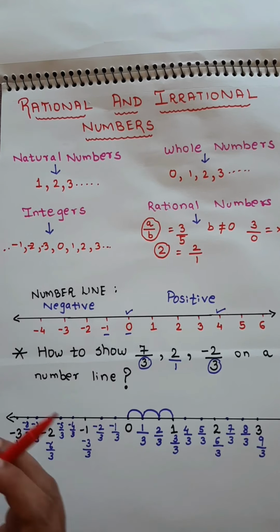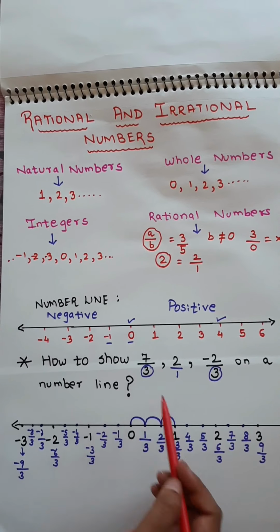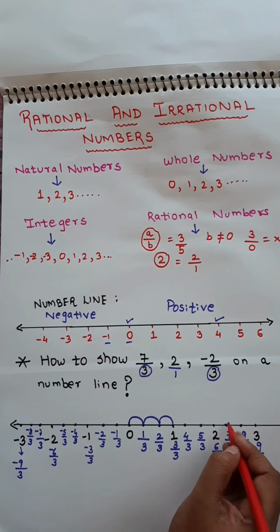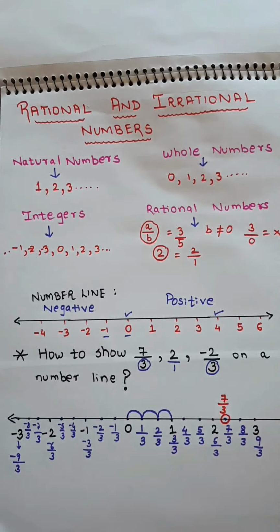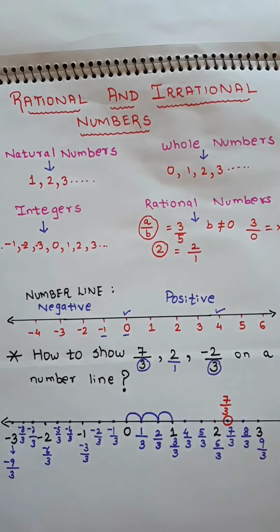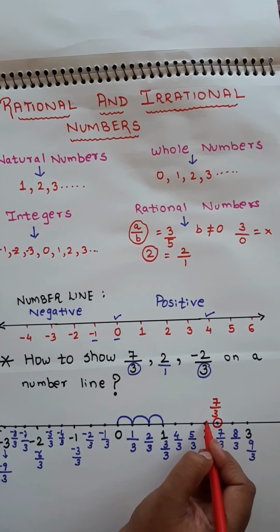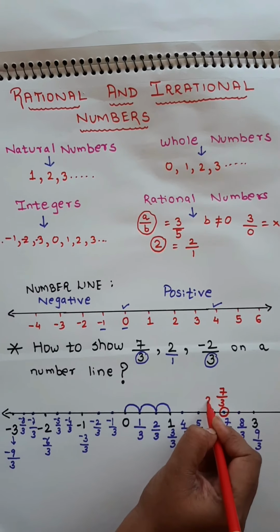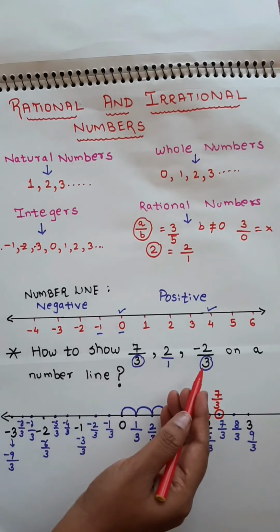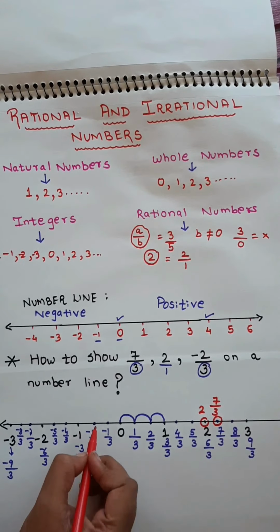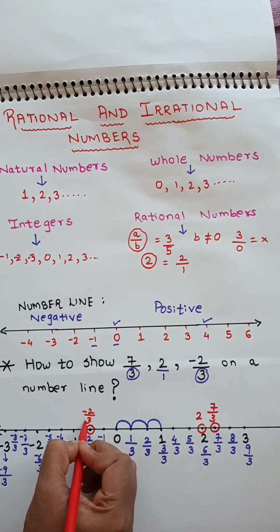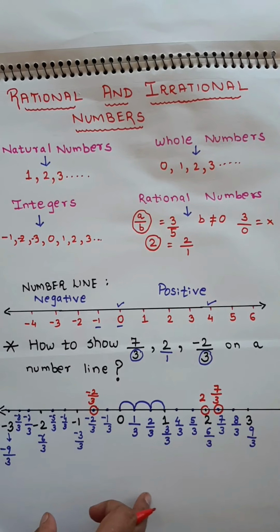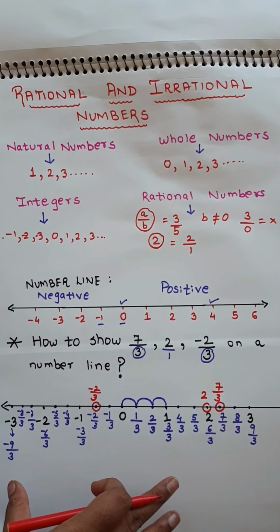Now let's see what you had to plot. You had to plot 7 upon 3. Where is 7 upon 3? This point is 7 upon 3. So write it, 7 upon 3. Then 2. 2 means 2 upon 1. This is 2. So I'm going to plot it and write 2. Then minus 2 upon 3. This is minus 2 upon 3. Plot it. So this is how you have to show the numbers on the number line.